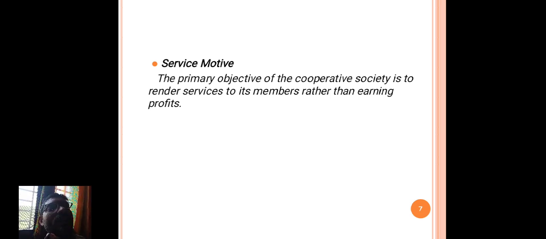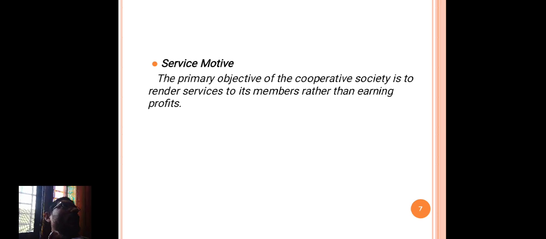It's a voluntary association by people to cooperate and help each other rather than getting profits, providing day-to-day requirements at a cheaper rate.